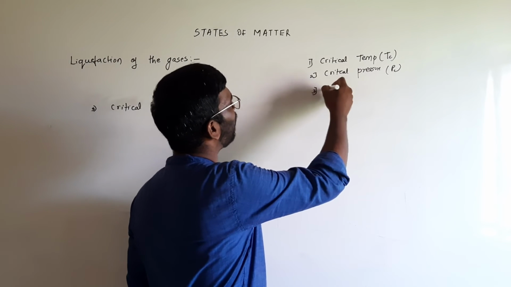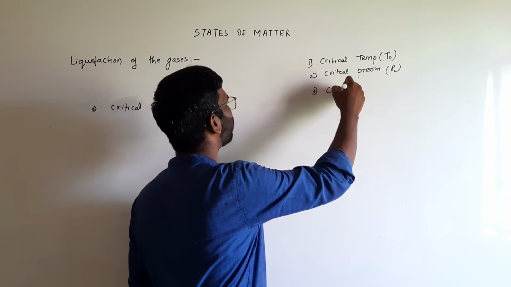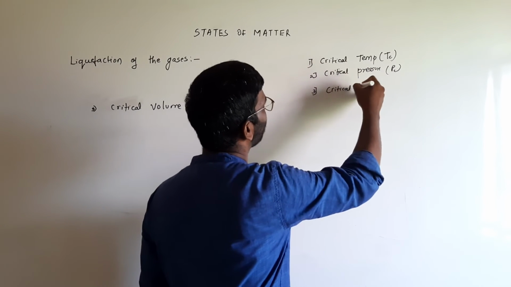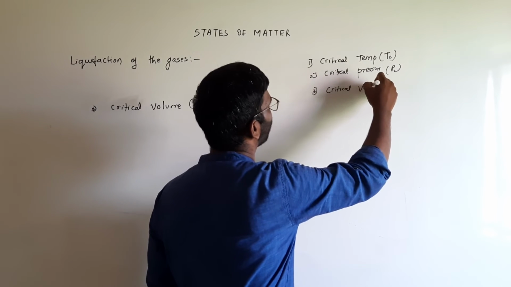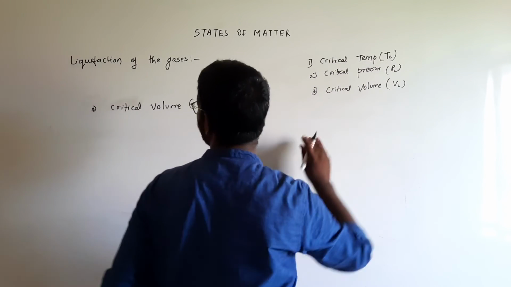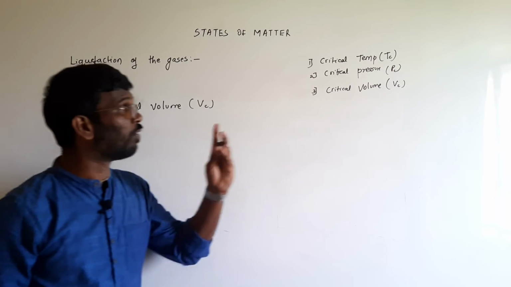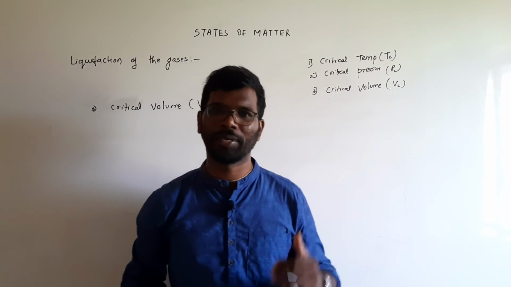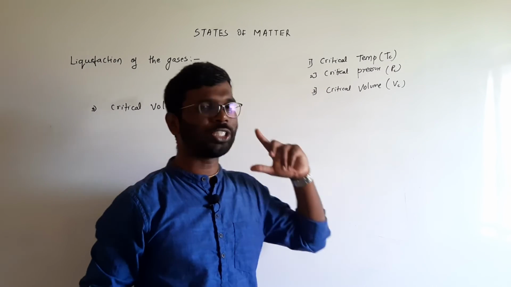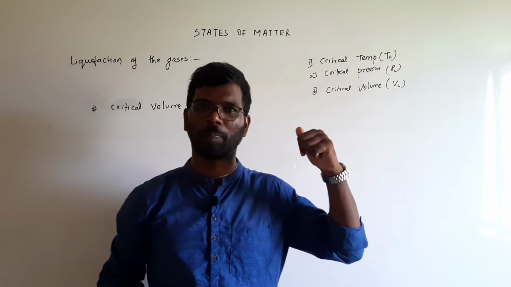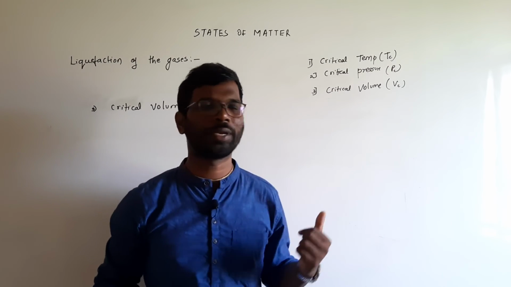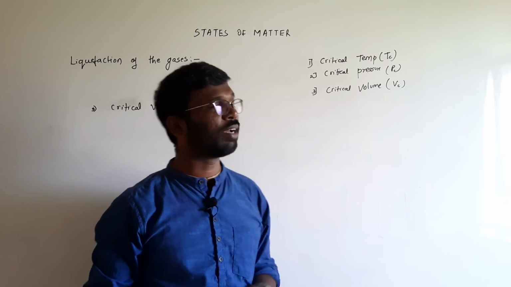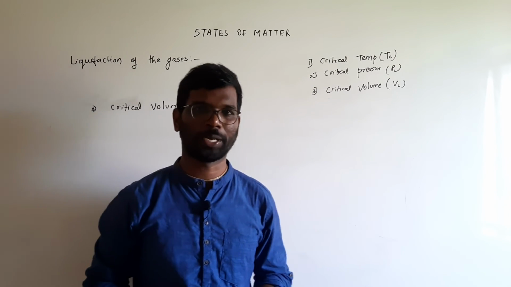So these are the three important terminologies: the critical temperature, above which gas cannot be liquefied; the critical pressure, the pressure at the critical temperature; and the critical volume, the volume occupied by 1 mole of gas at the critical temperature and pressure.